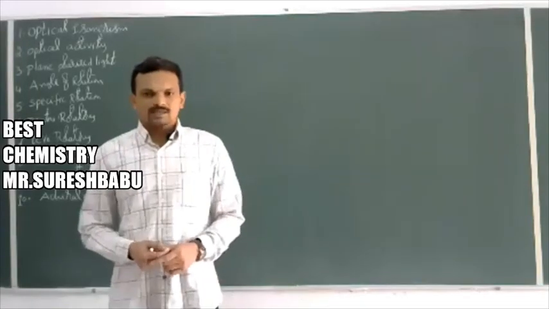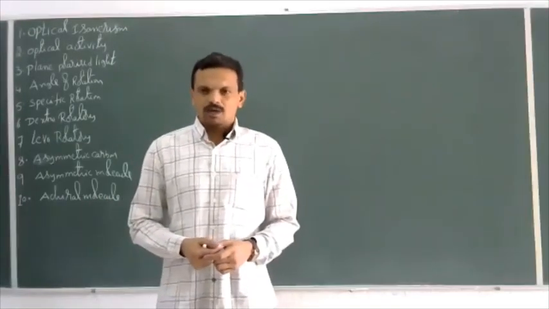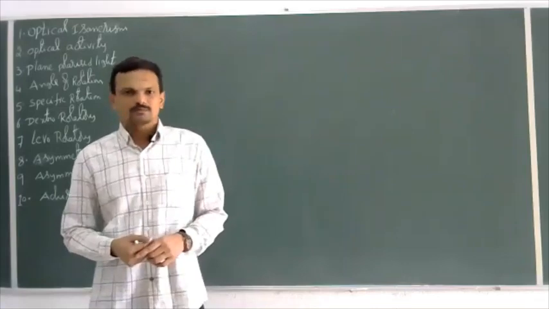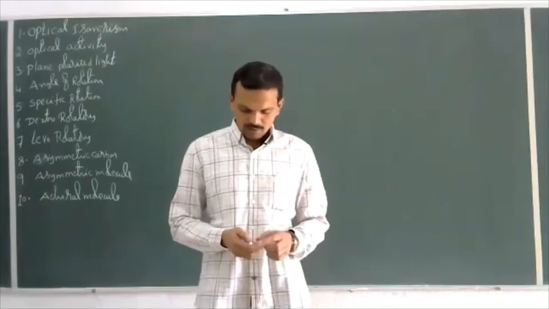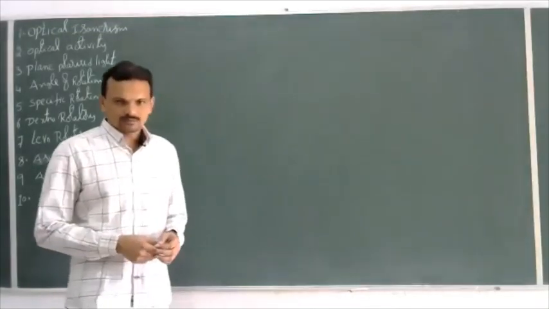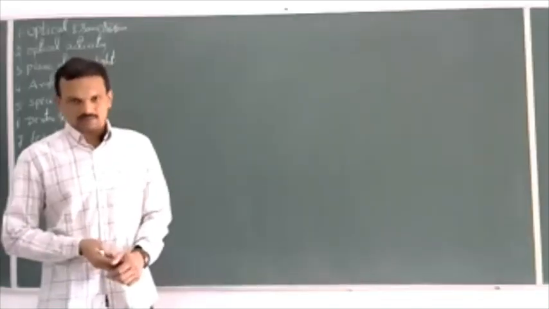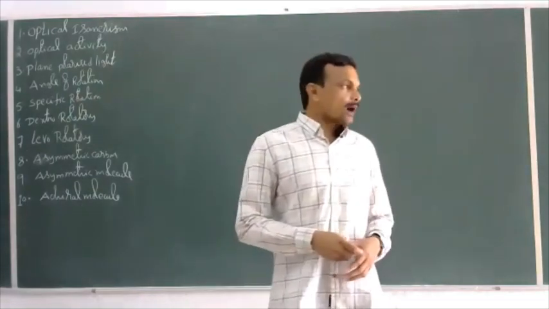So in the previous class, we discussed the mechanisms of SN1, SN2, E1, E2, and how to predict whether a given compound undergoes the SN1 mechanism or SN2 mechanism, E1 mechanism or E2 mechanism. In today's class, we are going to discuss optical isomerism.